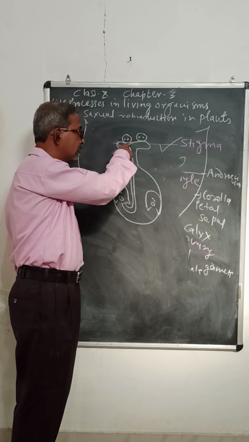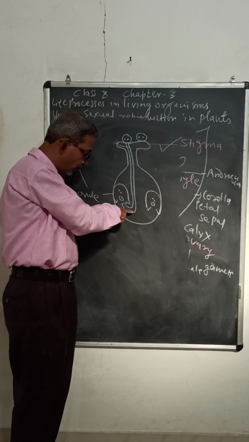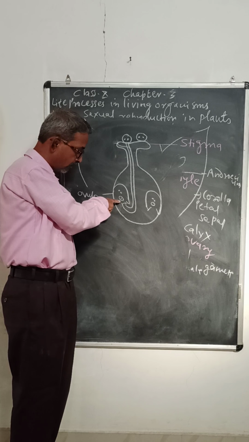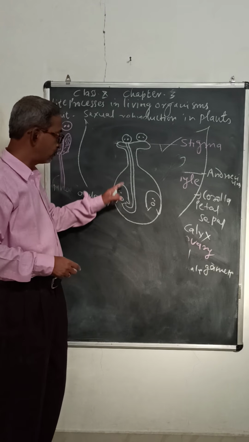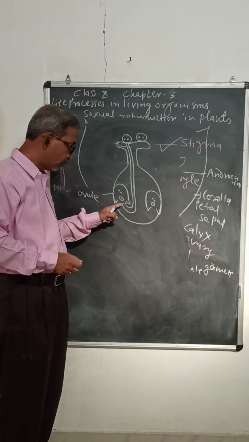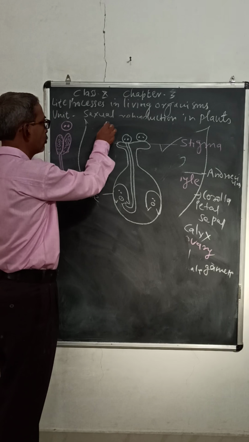So the pollen tubes depend on the number of pollen grains. The tube reaches the mouth of the ovule. This tube grows towards the ovule because of chemotropism.